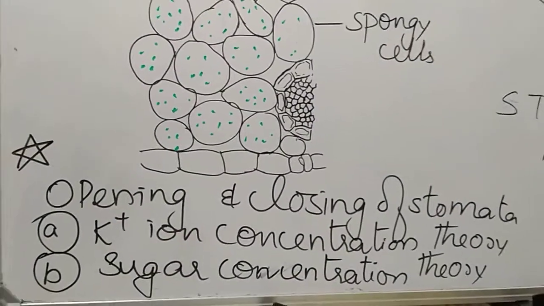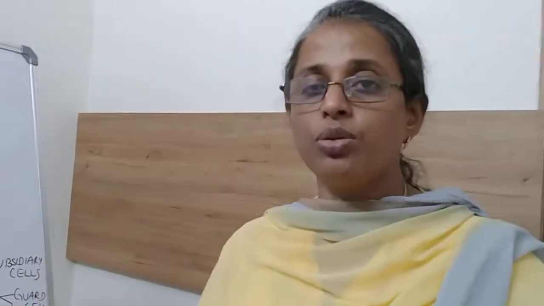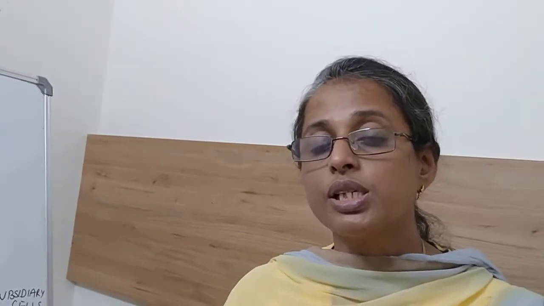Potassium ion concentration theory. In this theory, during the daytime, plants are able to prepare their food. Prepare food means glucose, C6H12O6. So glucose is prepared.